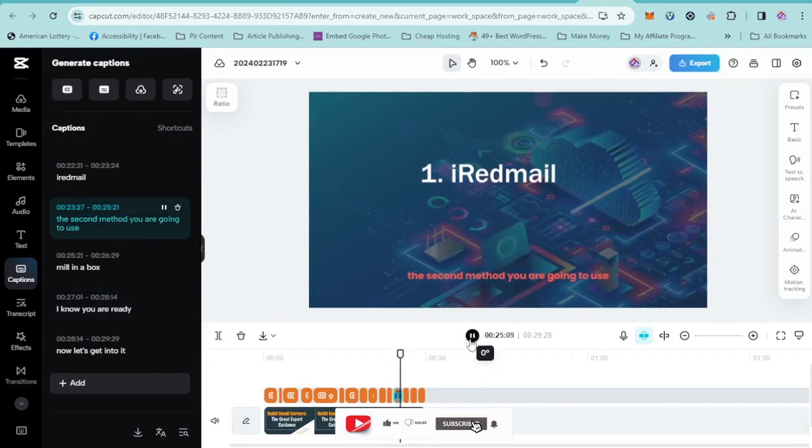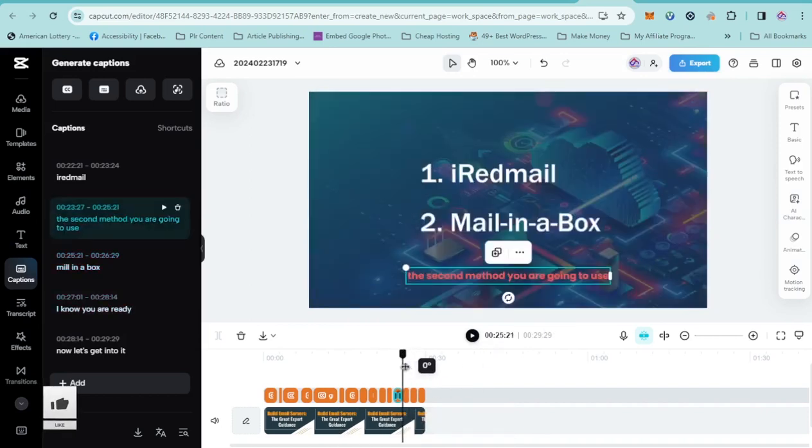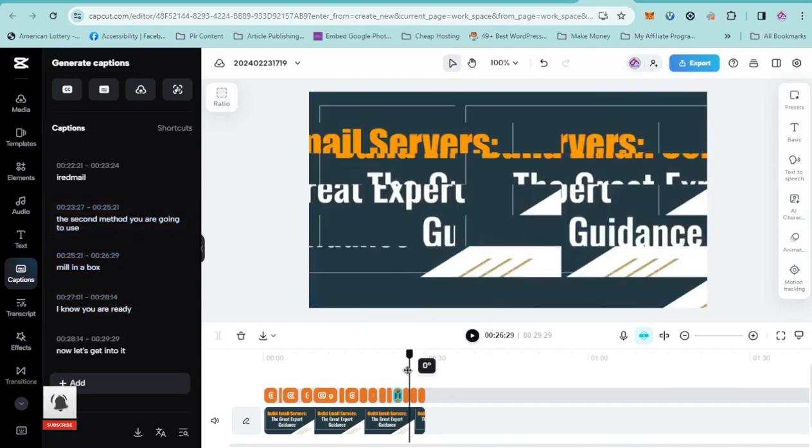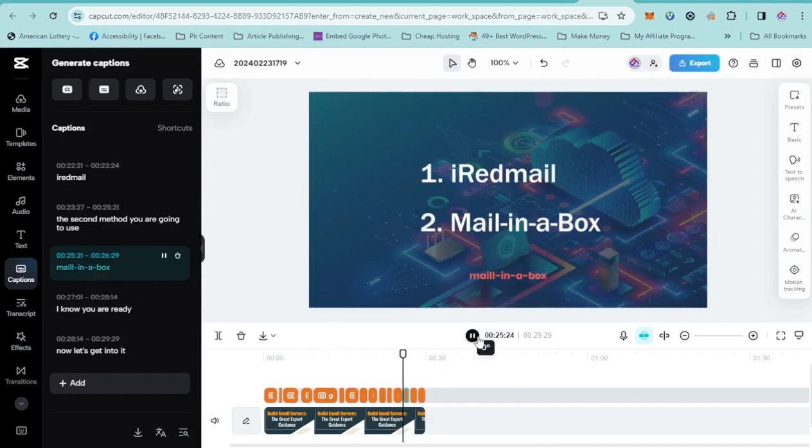The second method we are going to use is "Email in a box." I know it should be "Email in a box," not "Mail in a box." So I'm going to just click here and change it to "Email," and how it is written on the screen is this. So I'm going to just do that, and that's all.